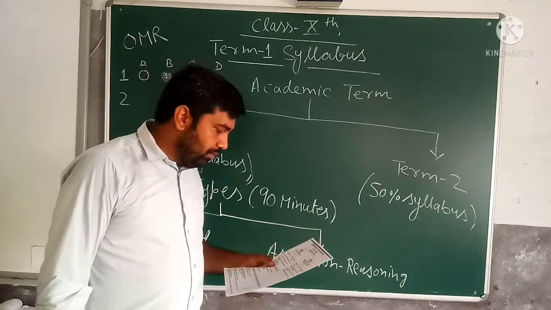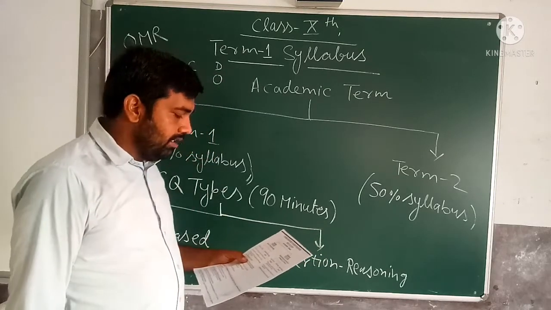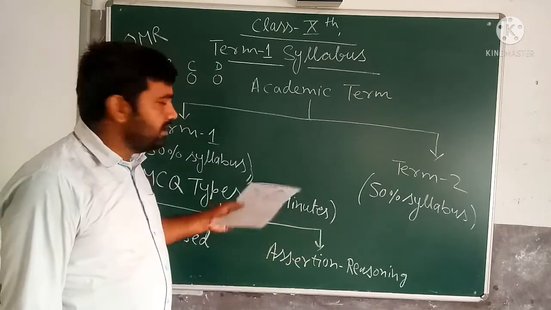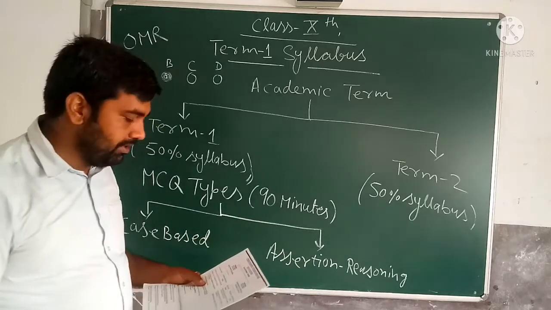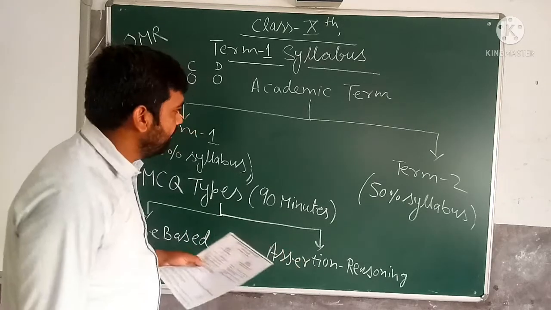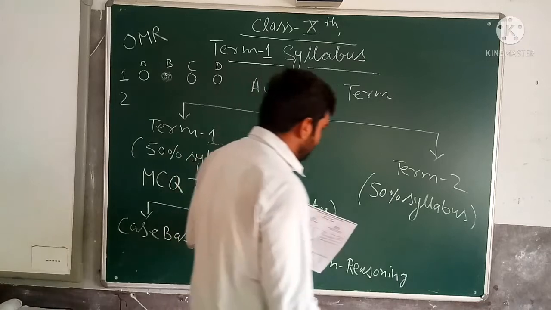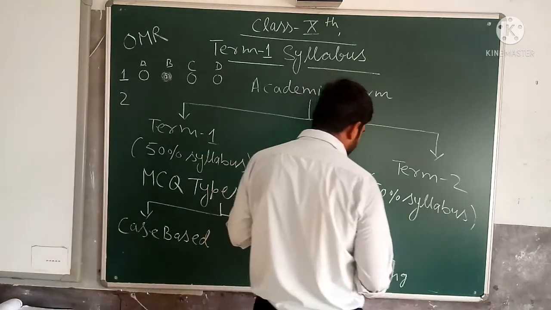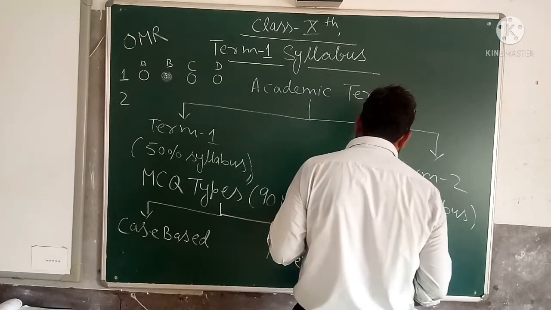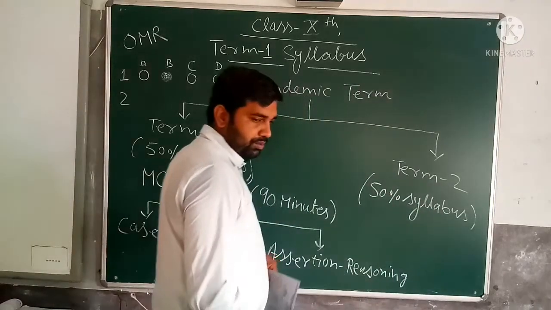And the term 2 exam is the subjective type. It is the written exam. Term 2 exam is the subjective type, and it will be of 2 hours. Here you will get 3 types of questions in term 2.